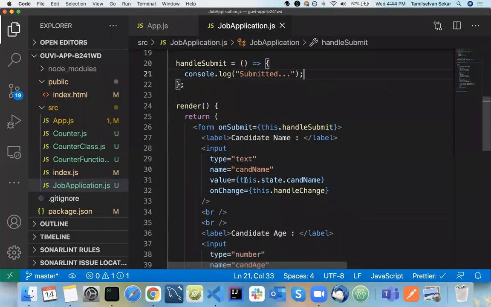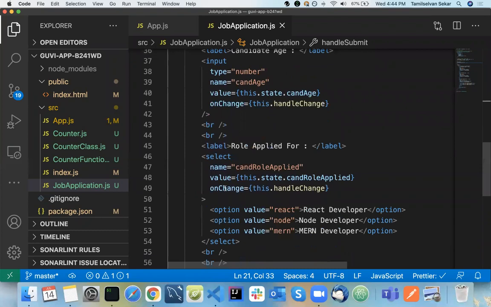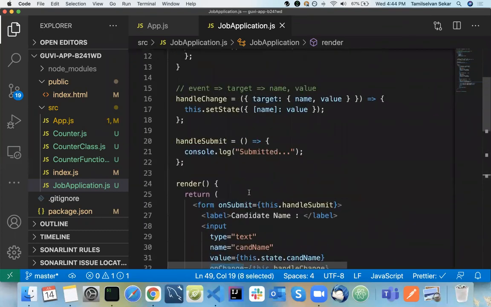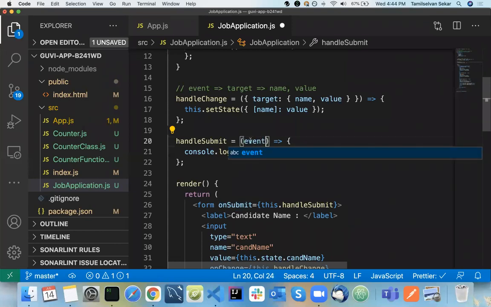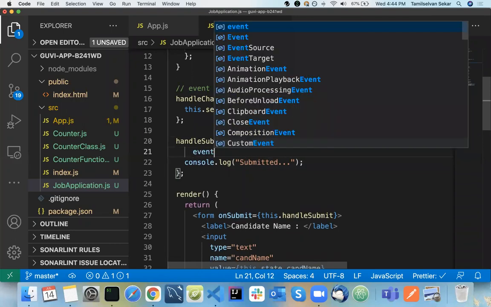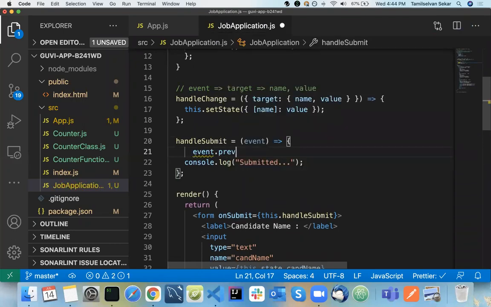I told you, right? Whenever you do event handling, something like on change, on click, or on submit, you will be getting an event attribute here, same like handle change. Inside event, there will be a function called preventDefault. This is a function that's been given by pure JavaScript itself.